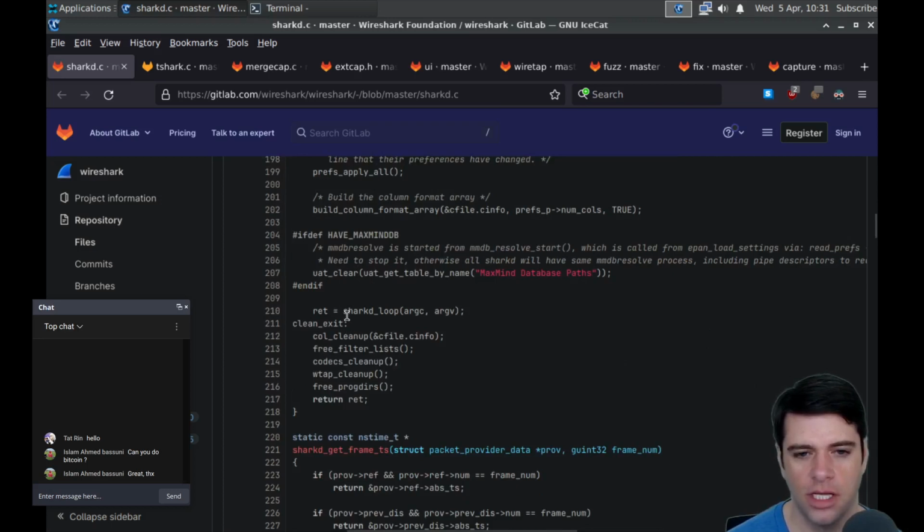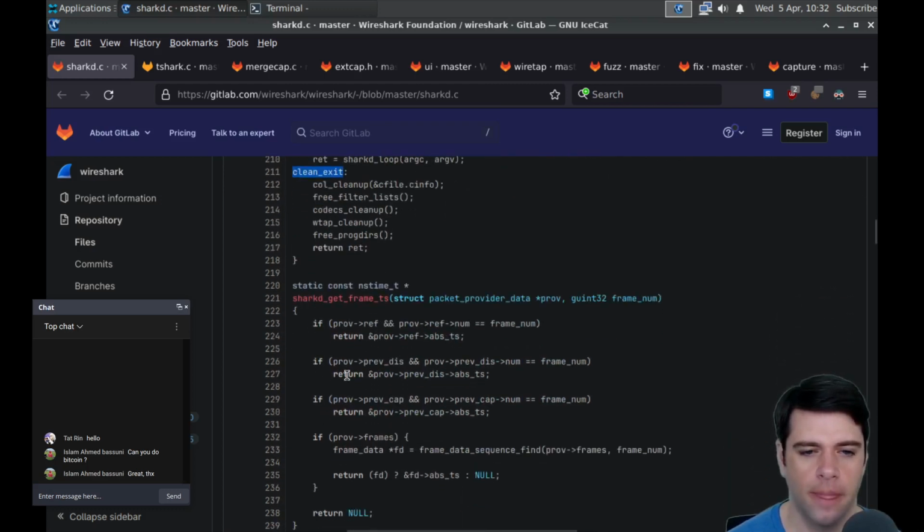And I guess call Shark D loop. And ret. Maybe that's the return value. And if this is a true loop, then if it's done and we've returned, then I guess the daemon has been exited. And once it's exited, we have this clean exit thing. Okay.